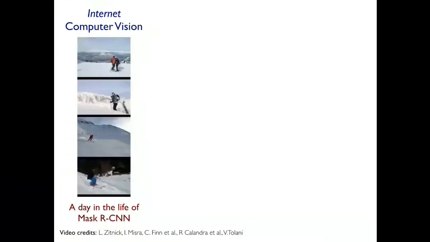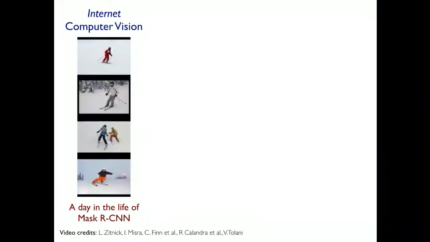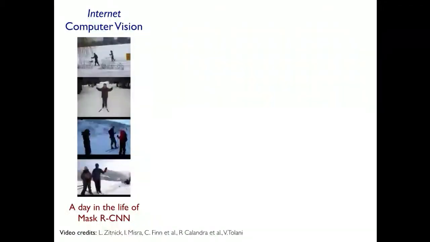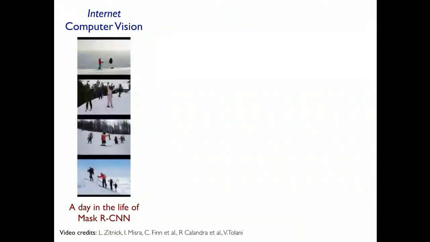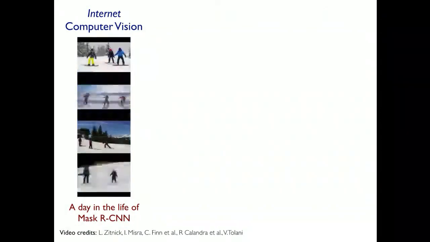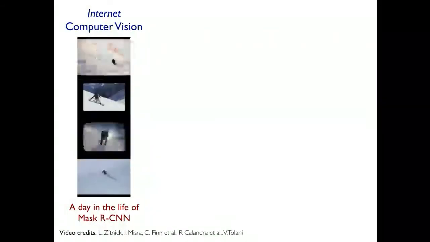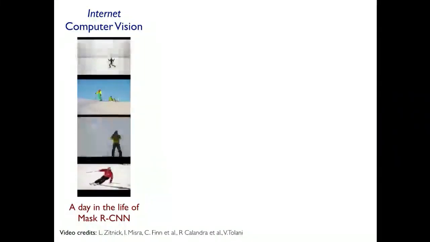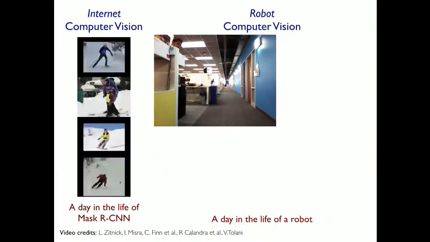Not only this, but internet computer vision is entirely limited to understanding the world from RGB images uploaded by people onto the internet. Here's a visualization from the MS COCO dataset, a dataset popularly used in computer vision, and in fact the one that was used to train Mask R-CNN. You can see that a day in the life of Mask R-CNN consists of analyzing these interesting and photogenic images from Flickr. In contrast, let us look at the day in the life of a robot.